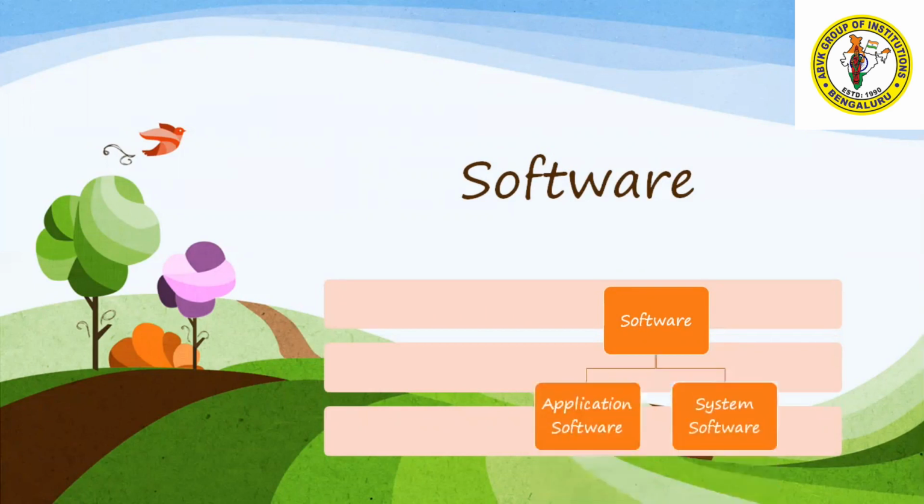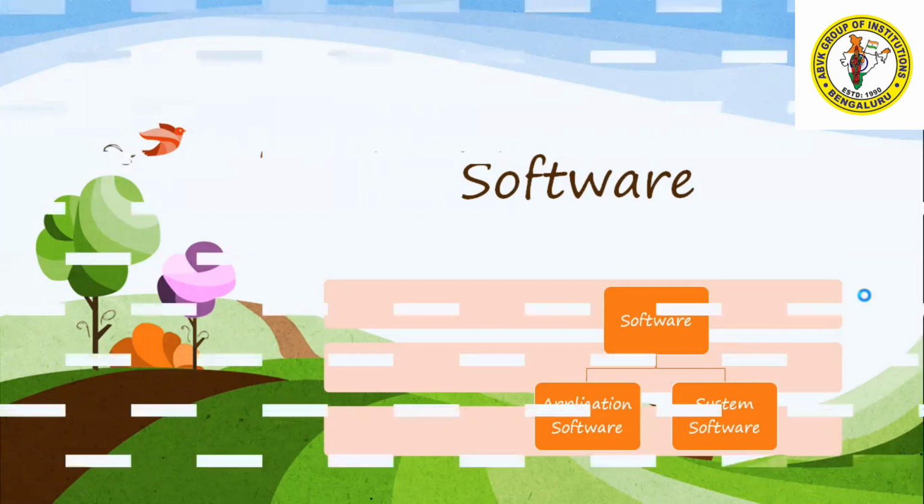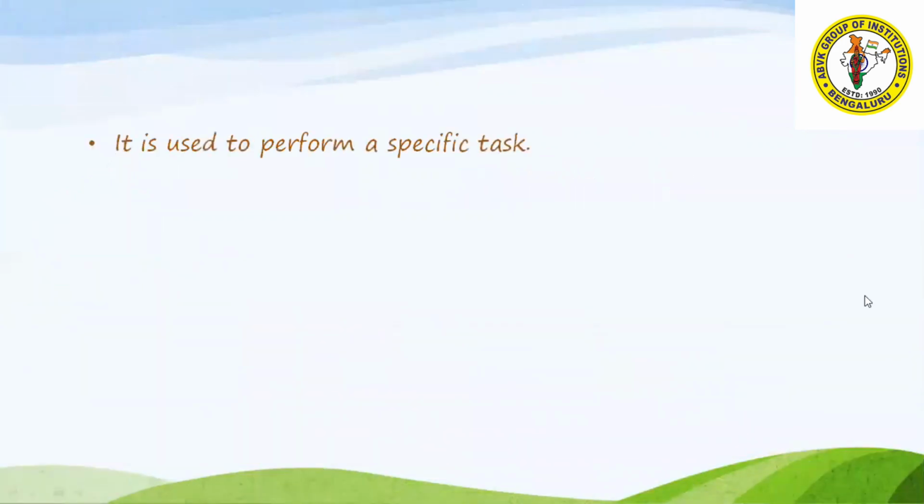This software is divided into two parts. One is application software, and the second is system software. So what is application software? Application software is designed for a specific purpose. It can do a specific work. For example, a washing machine will wash my clothes. I cannot do any other work using a washing machine because it has been designed for washing clothes only. Similarly,